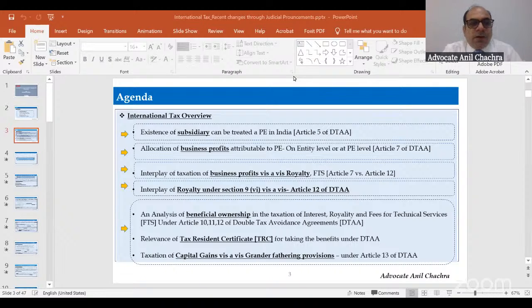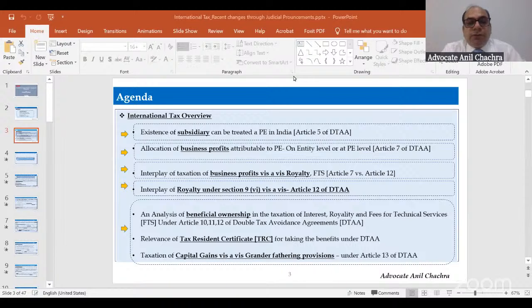The third one we are going to discuss is the interplay of business profit vis-a-vis royalty. If one item is a composite contract, how can we assess it as business profit, or how can we assess it as royalty? And in the same part, we will discuss the make available clause as well, how the make available clause will be crucial as far as taxing the royalty part is concerned.